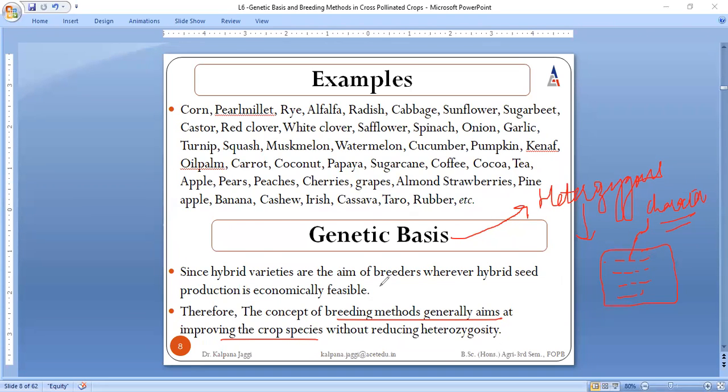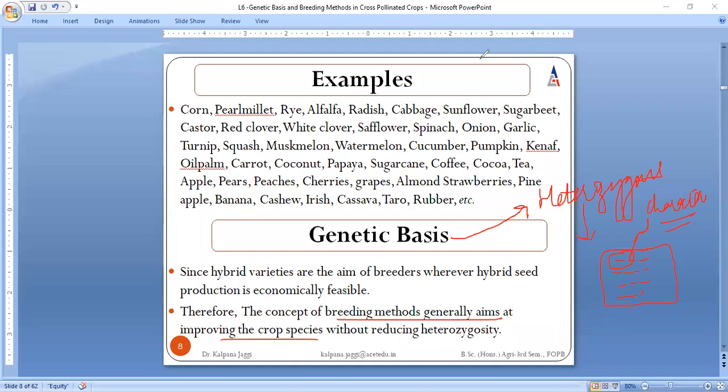So this is the genetic basis of why we need to go for breeding of cross pollinated species. The reason behind going for the breeding of cross pollinated species is that it aims to improve the characteristics which are present in the various individuals within a population, right?